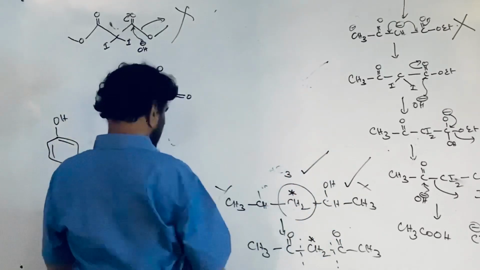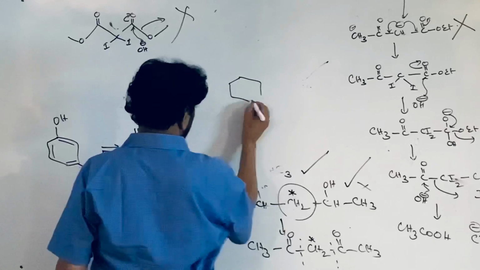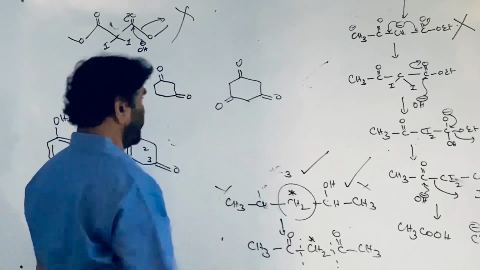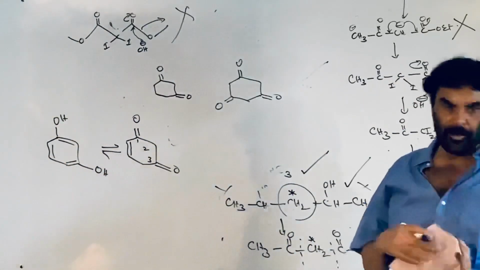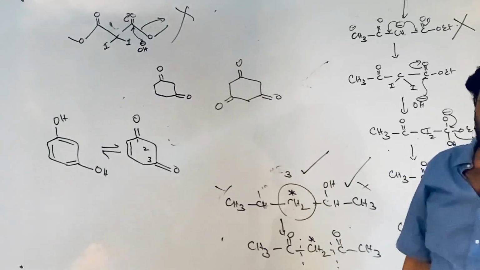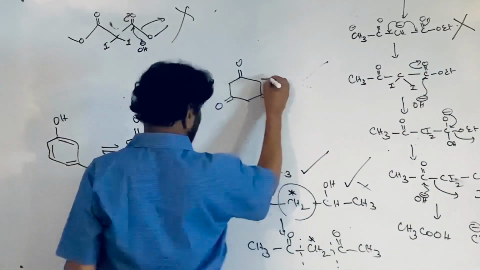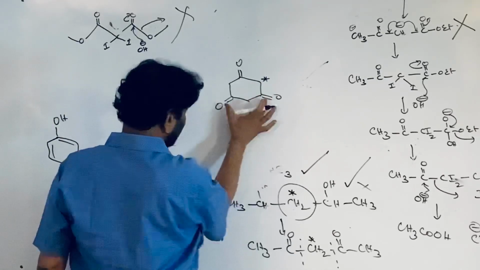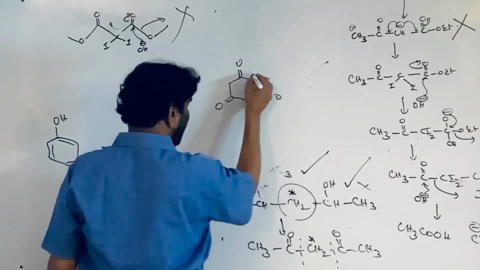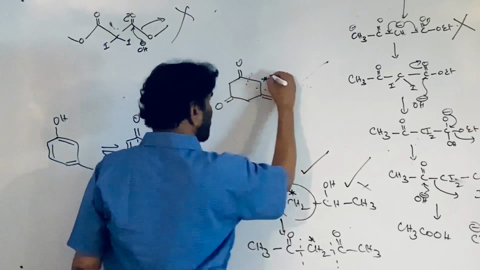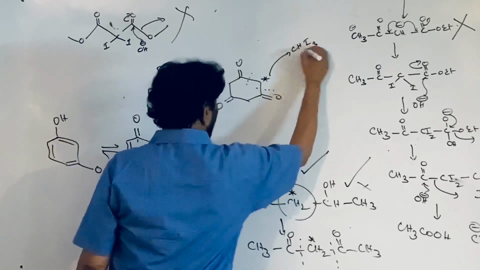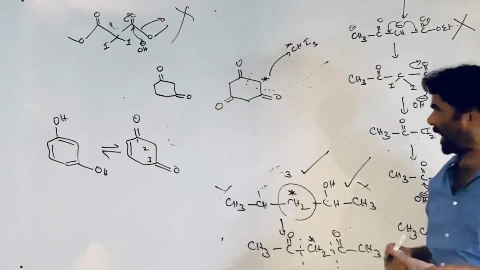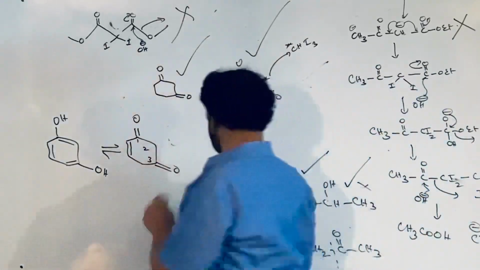And here there must be two carbonyl groups, and the two carbonyl groups must be separated by a methylene, 1, 2, 3. This is the keto form of phloroglucinol, benzene-1,3,5-triol. See, this is the methylene group. This is 1,3-dicarbonyl, this is 1,3-dicarbonyl, this is 1,3-dicarbonyl. It takes part in the reaction, and this comes out in the form of iodoform. This gives the iodoform test.